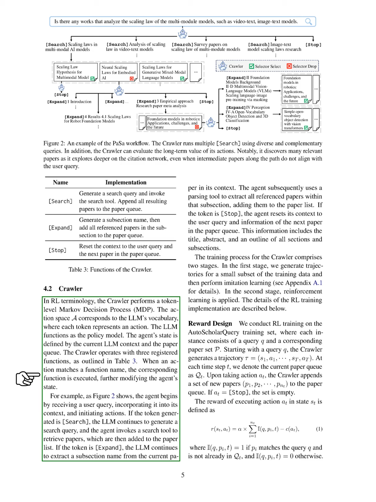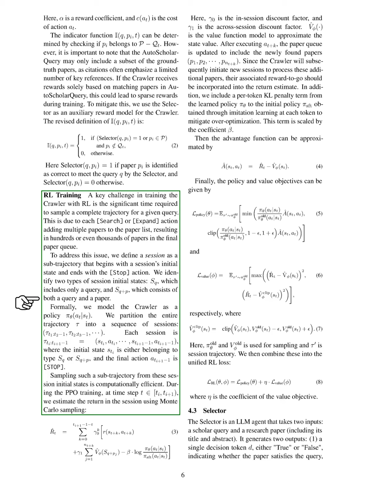In terms of functionality, the crawler operates as a token-level decision-making process. Its action space corresponds to the LLM's vocabulary, with each token representing a potential action. The crawler state is defined by the current context and the paper queue. It has three main functions: searching for papers, expanding on citations, and stopping to reset its context. The training of the crawler occurs in two stages. First, we generate trajectories from a small training subset and perform imitation learning, followed by reinforcement learning. Further details on the training process can be found in the appendix.